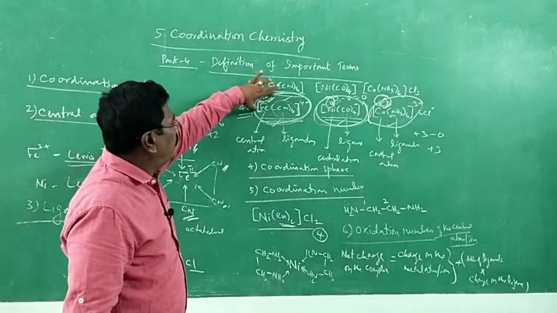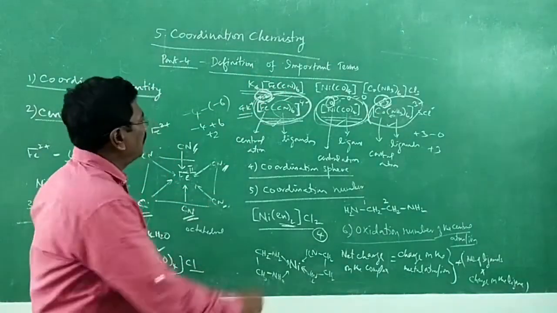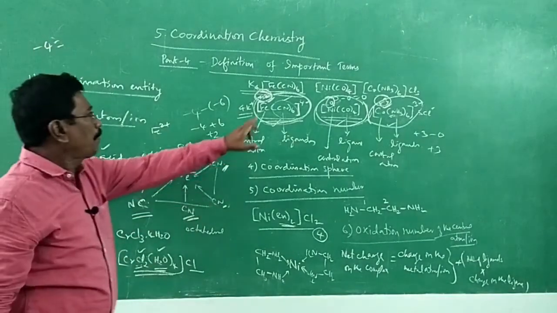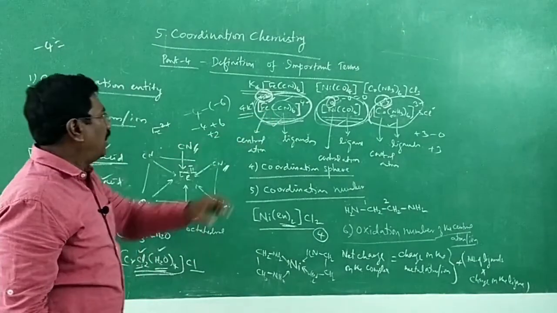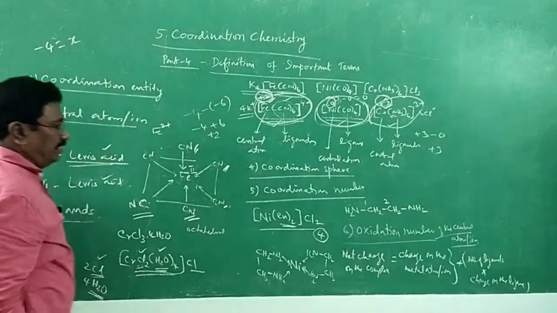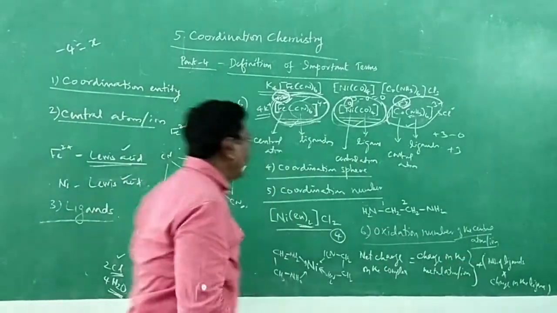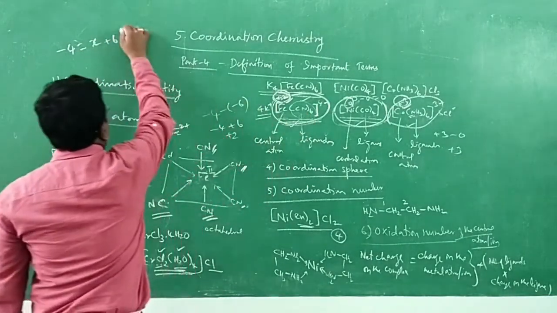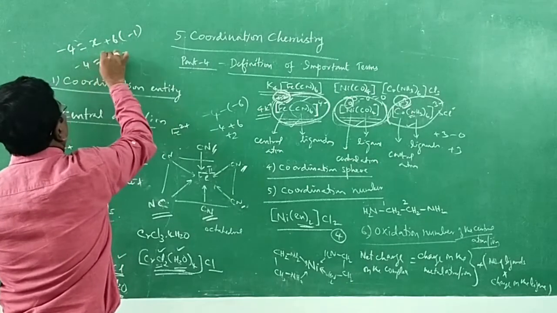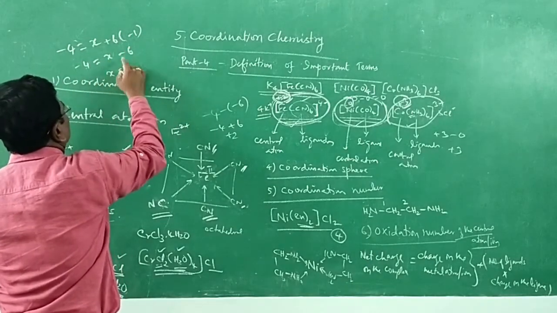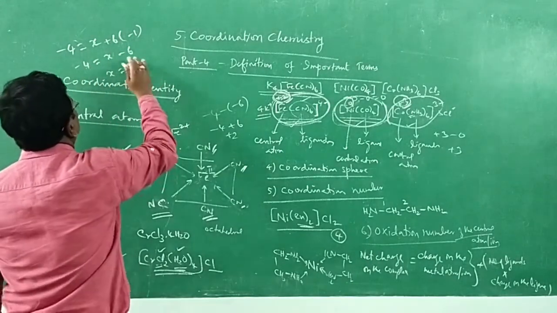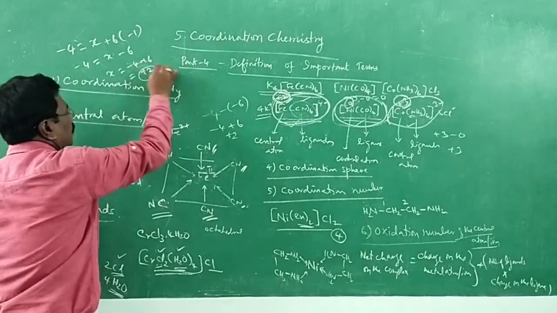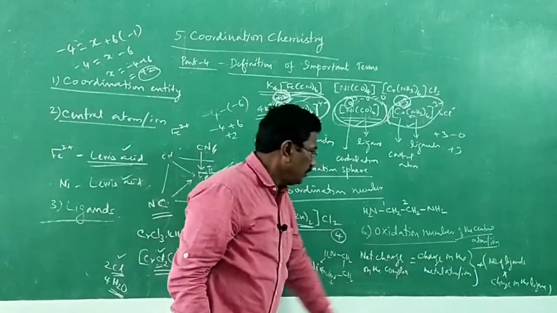What is the net charge here? 4 minus. How do we get this 4 minus? Minus 4 is equal to the charge on the central metal atom or ion. We may not know it, let it be X, plus the number of ligands. How many ligands do we have? 6. 6 into what is the charge? Minus 1. So minus 4 is equal to X minus 6. X is equal to minus 4 plus 6, which is equal to plus 2. So the charge on the central metal ion is plus 2.